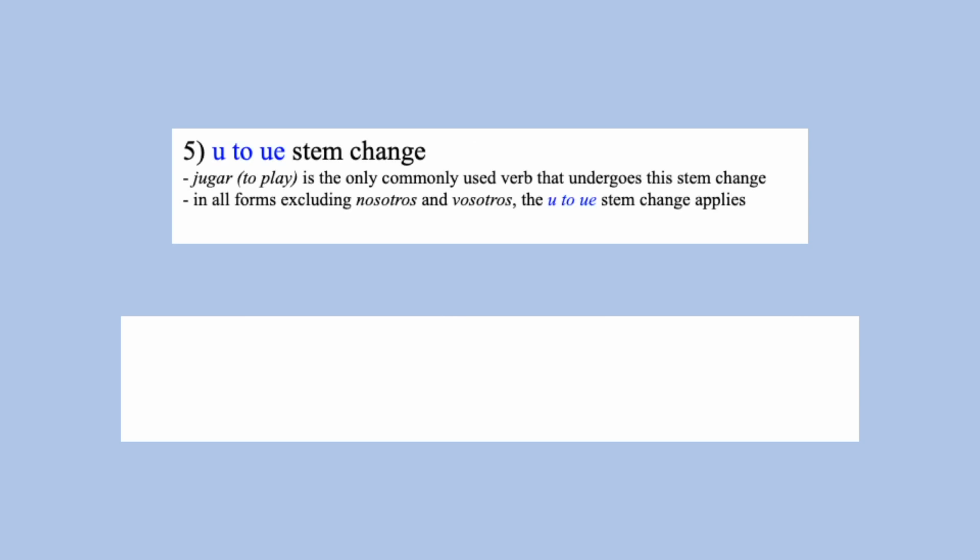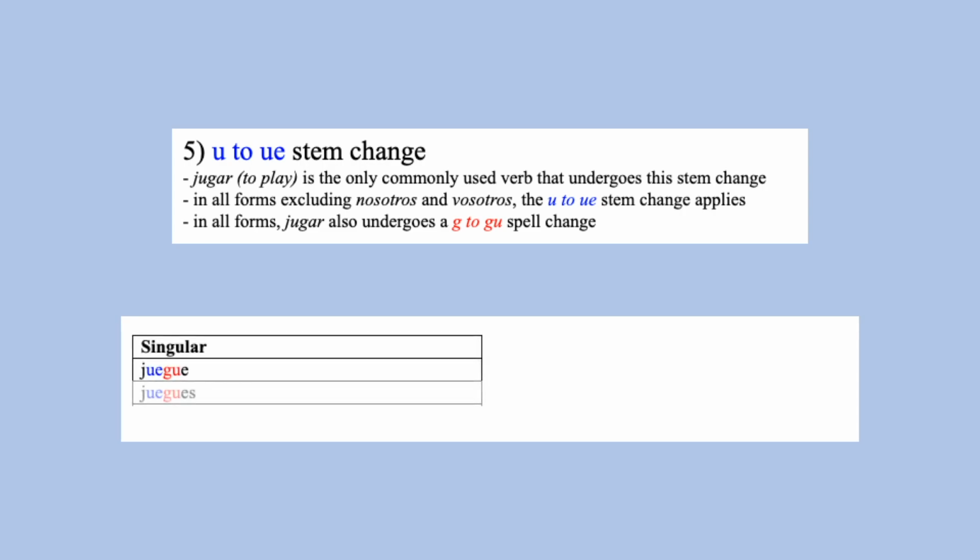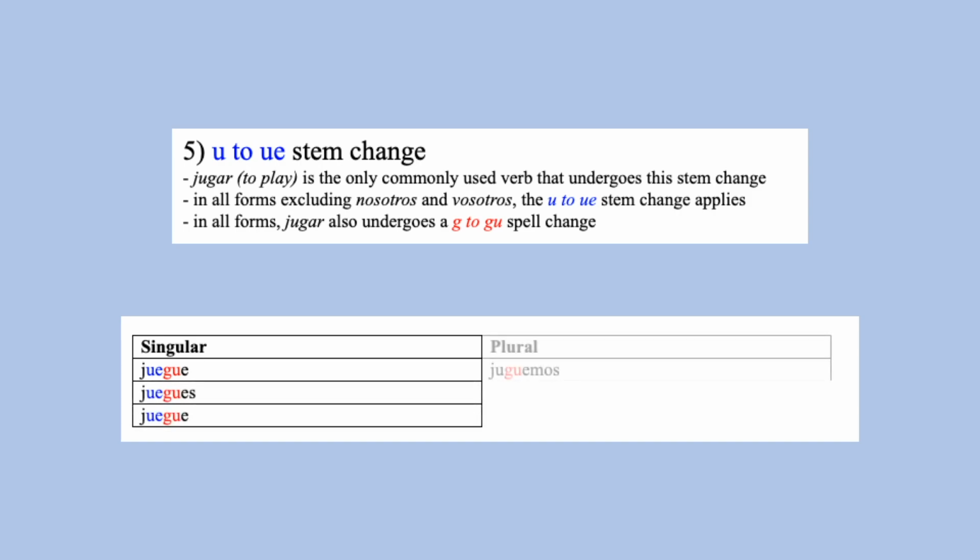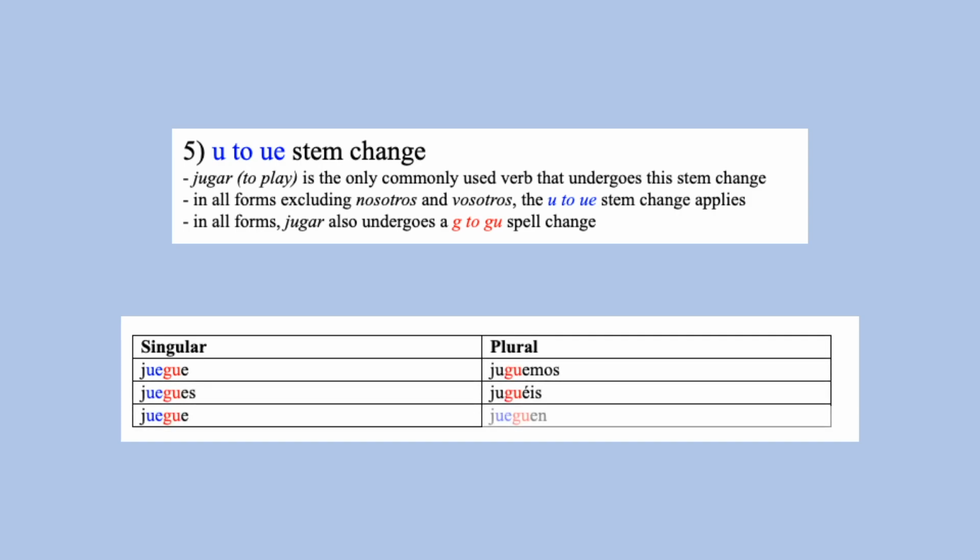and the stem change does not apply to nosotros or vosotros. Jugar does have a G to GU spell change, and this spell change applies to every form. Juegue, juegues, juegue, juguemos, juguéis, jueguen.